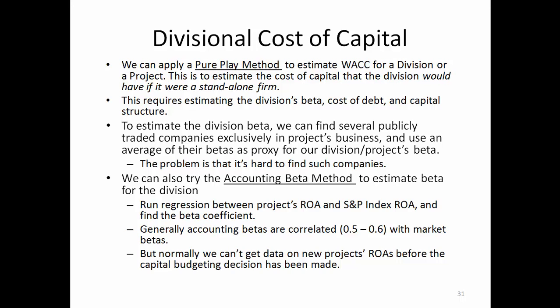This is to run a regression between the project's ROA and the S&P index ROA and find the beta coefficient. Is this a valid approach? Well, generally, accounting betas are pretty correlated with market betas for companies that do have market beta. So it is acceptable to use accounting beta for divisions that do not have market betas. But the problem is, if we are looking at a new project, normally we cannot get data on a new project's ROA before the capital budgeting decision has been made.